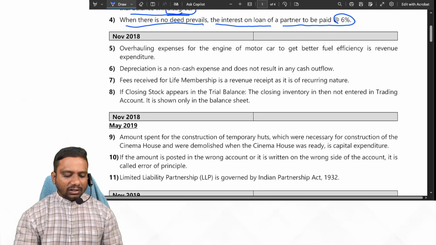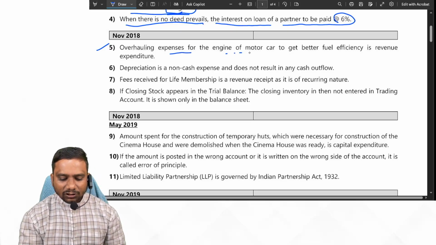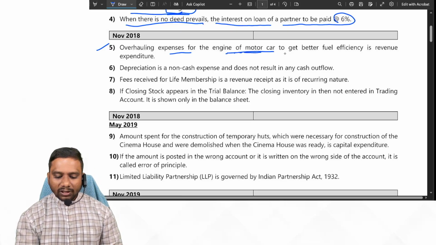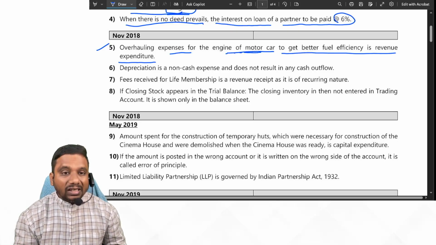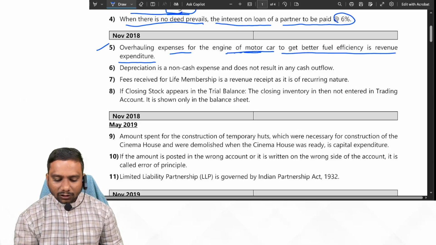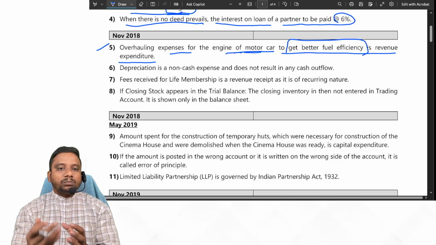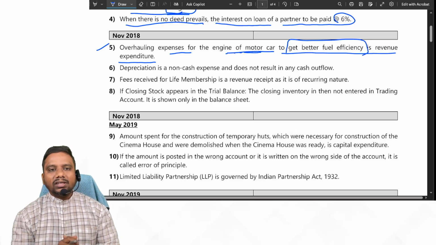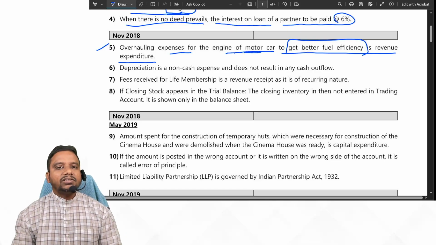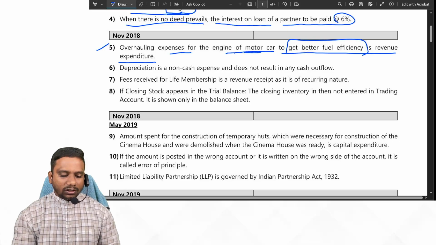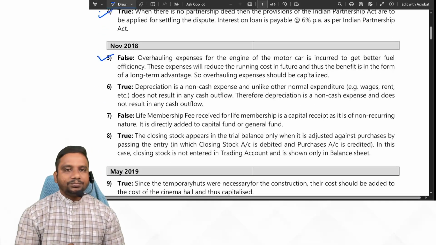Now, November 2018. Look at this: overhauling expenses for the engine of a motor car to get better fuel efficiency is revenue expenditure. We have incurred this expenditure to get better fuel efficiency, because of which our revenue expenses will decrease. Whatever expense we have incurred to decrease the operating expenses is treated as capital expenditure. So the given statement is false. Yes or no, students? Next one.